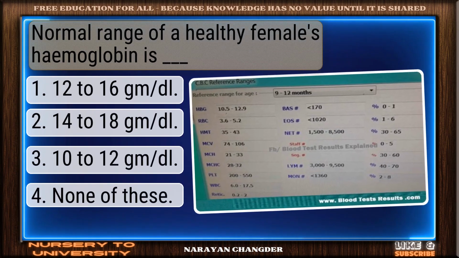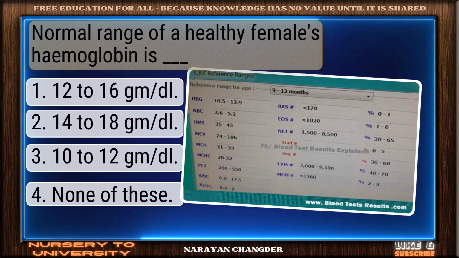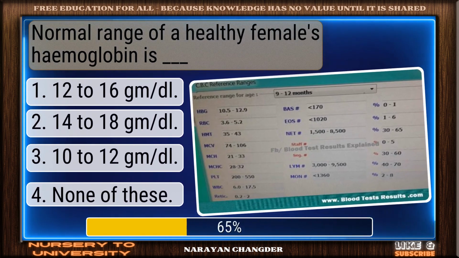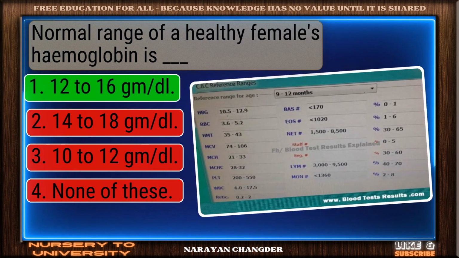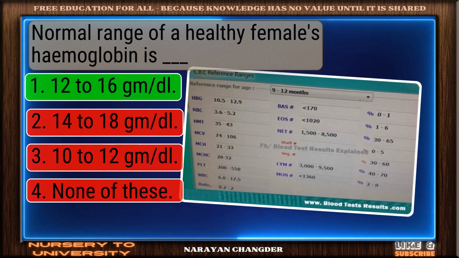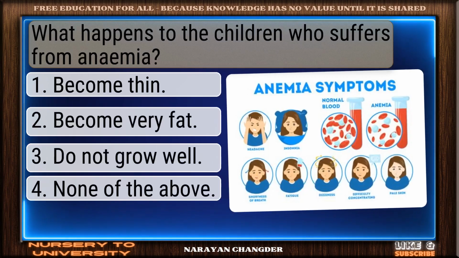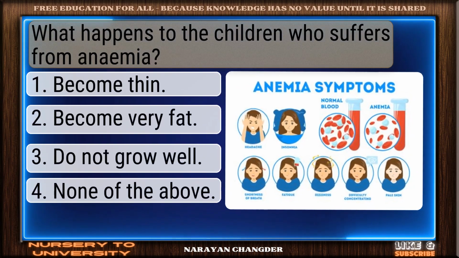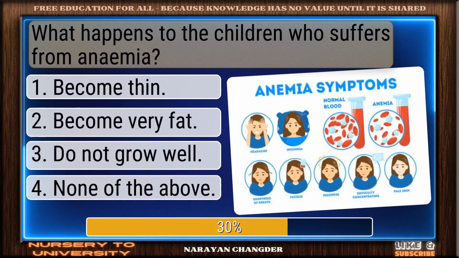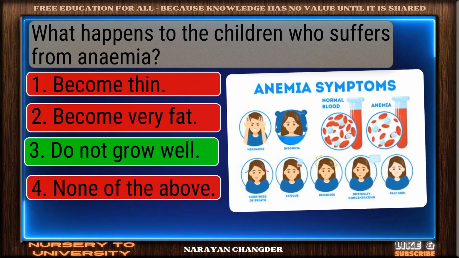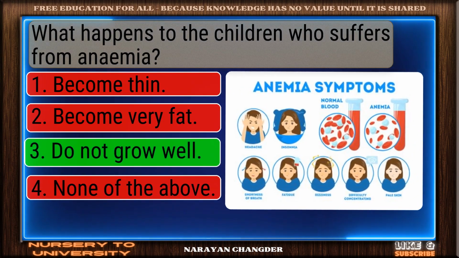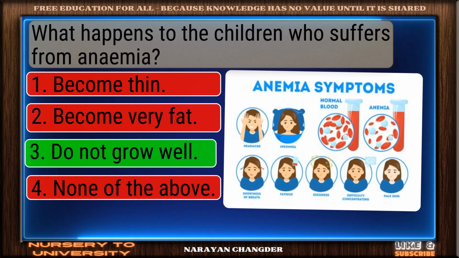The normal range of a healthy female's hemoglobin is dash. Well done. 12 to 16 g/dl is the right choice. What happens to children who suffer from anemia? Strong choice. Do not grow well is the right answer.